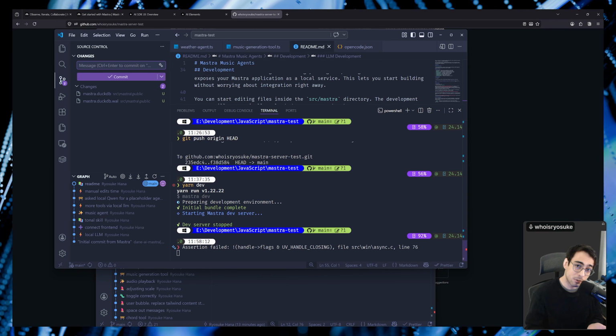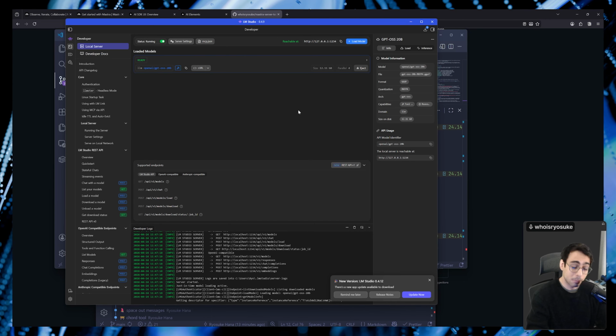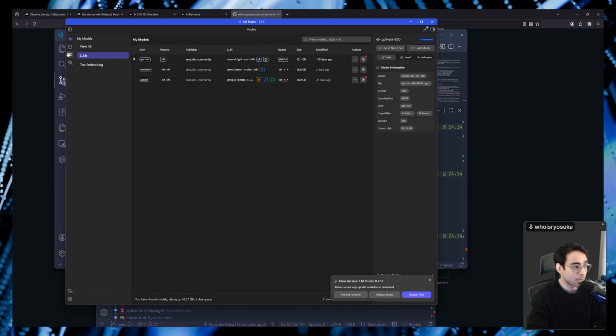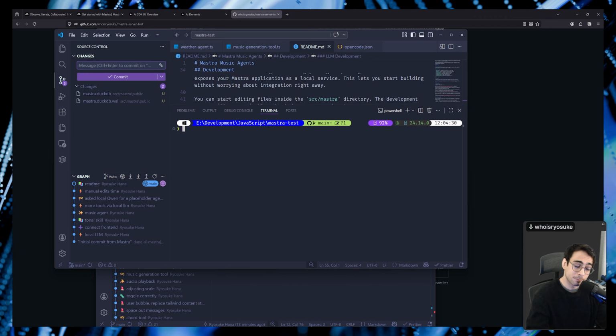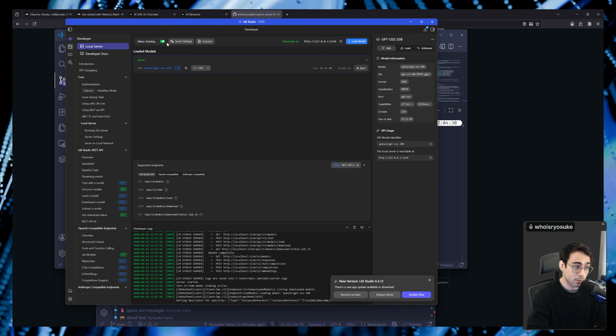But once you have the project cloned, there's one requirement: make sure that you have LM Studio. I was utilizing specifically the Qwen Coder model. That one is about a year old now, and it's one of the better models if you have to utilize things that actually have tools. It's better at doing tool calls and handling multiple tool calls. So I highly recommend that model over something like the GPT OSS. Once you have LM Studio set up and the server connected, make sure your server is running as a local server on your computer.